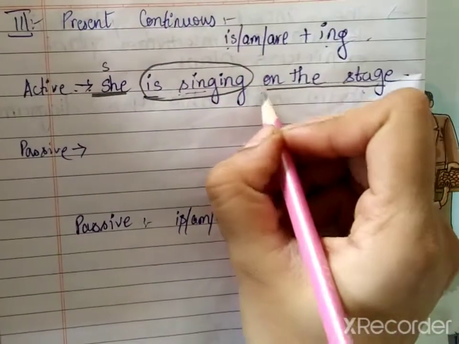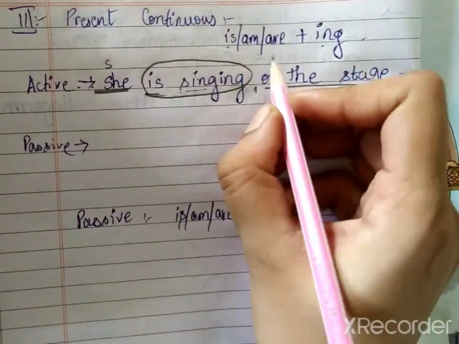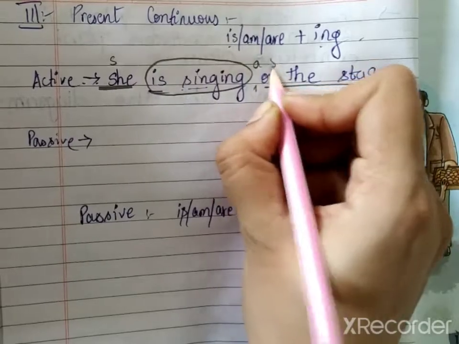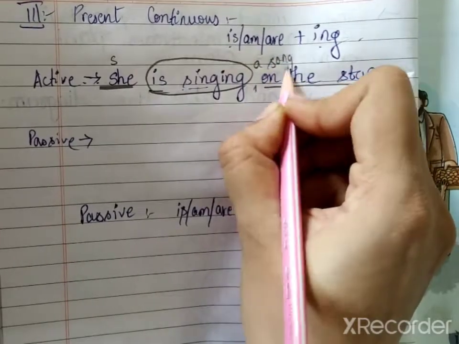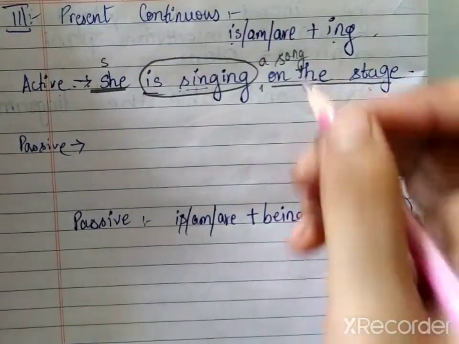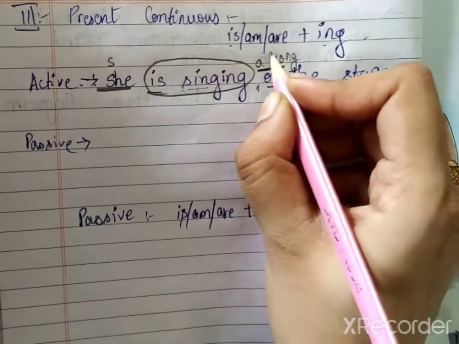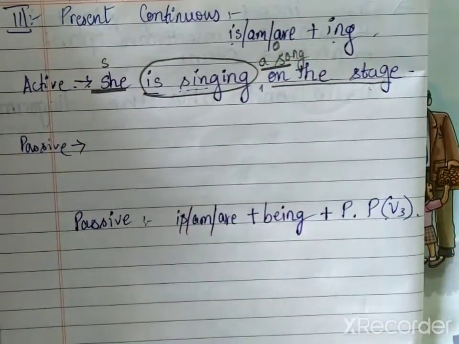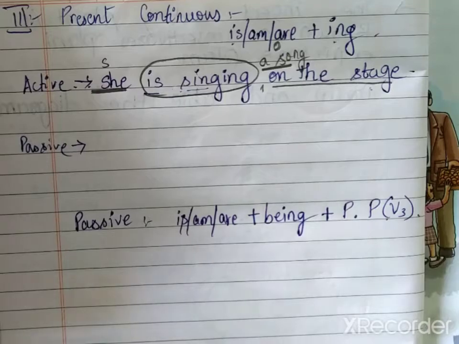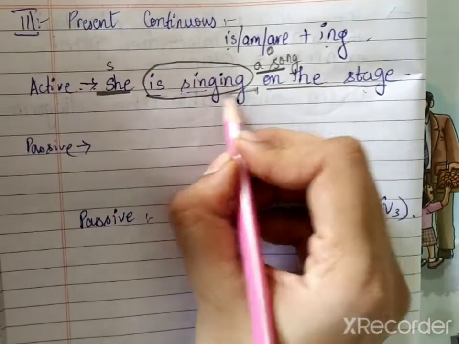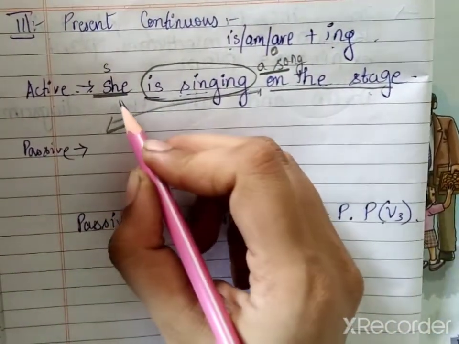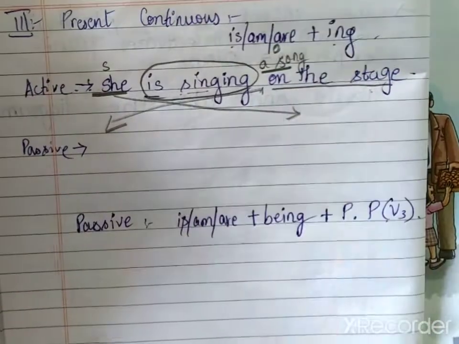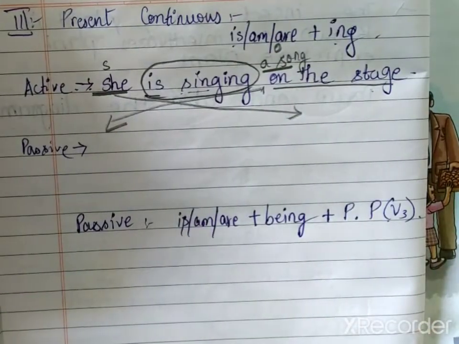Now, let us add an object over here. She is singing a song on the stage. So what's the object over here now? A song is the object. Okay. Now in passive what happens? Your object becomes subject. Your subject becomes object. Right. So let us do that first.